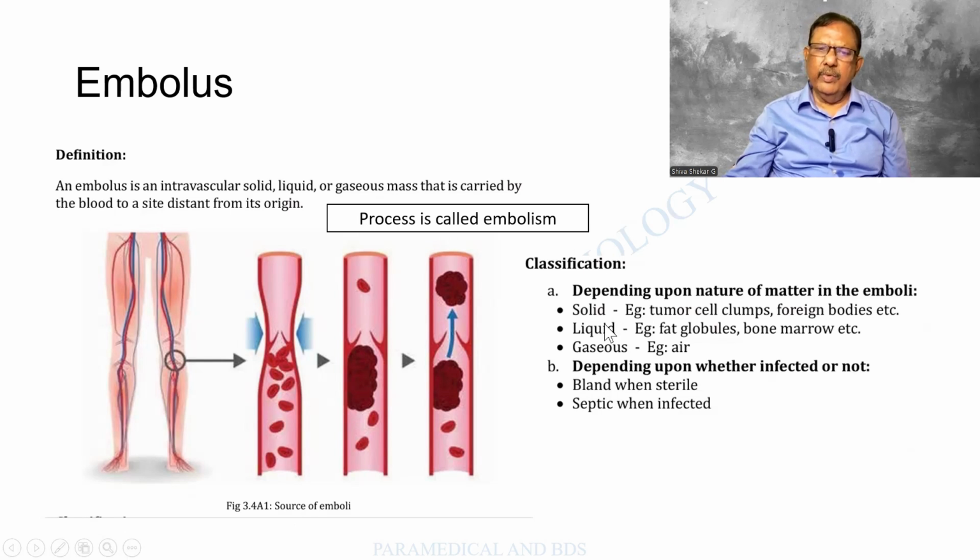The classification will be: it can be solid, tumor cells or foreign bodies. Liquid, again fat globules, etc. Gaseous, air embolism. And most important will be thromboembolism. And depending on the nature of it, it can be infected. We call it sterile or bland. Otherwise, it is called infected or septic. This classification you people must write.